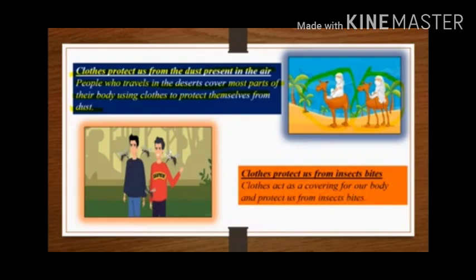In order to protect yourself from mosquito bites, because if a mosquito bites you, you will suffer from malaria or many viral diseases. So clothes act as a covering for our body and protect us from insect bites.